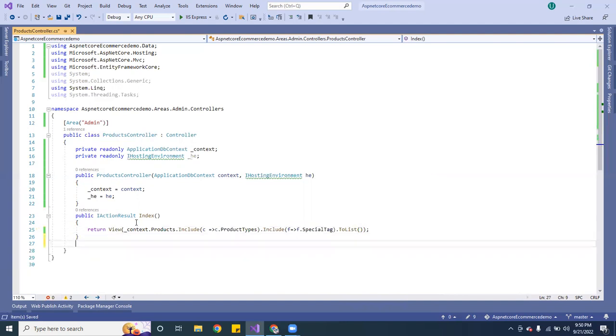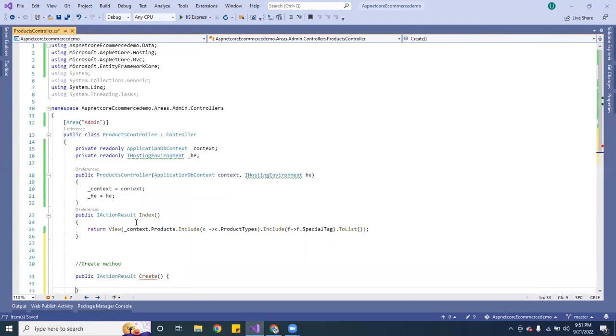All right, cool. So now we have the first one. The next one I want to do, I want to be able to create a new product. So I am going to pass here. Let me make a little note here. It says create method. This is going to be the create method, and this one is going to be public. And it's going to be action result. Just action result. And this one is going to be create.